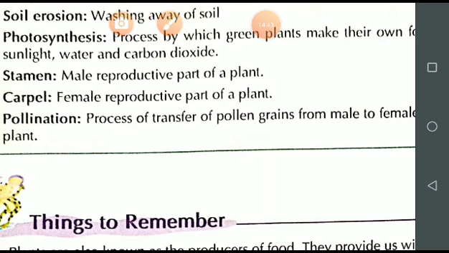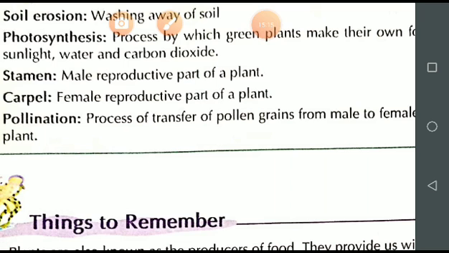For example, the pollen from the flower of one plant is transferred to the flower of another plant, means pollen transfers from one plant's flower to the stigma of the other. In that case, this is cross pollination.